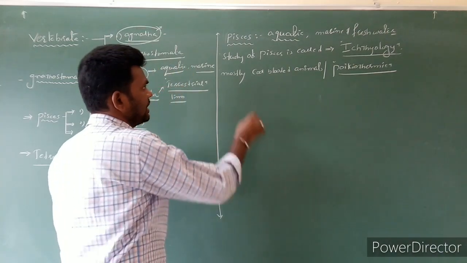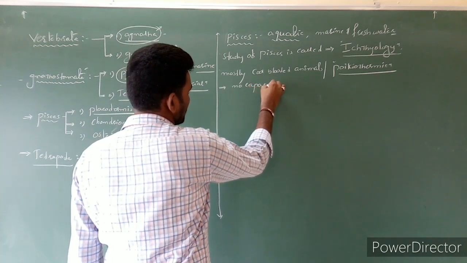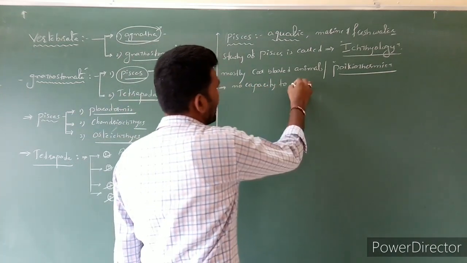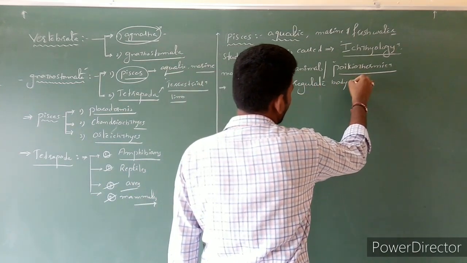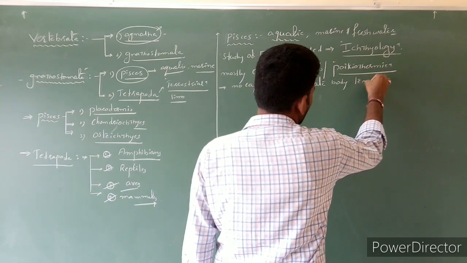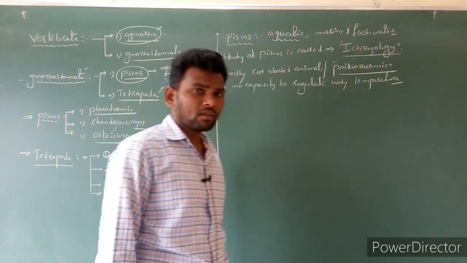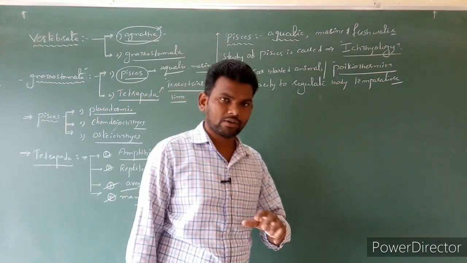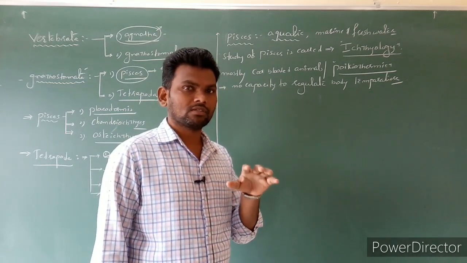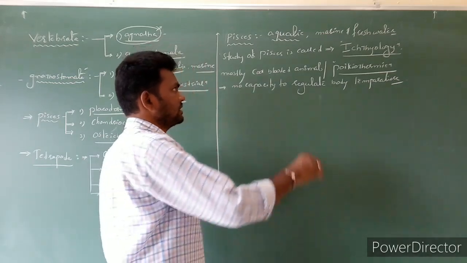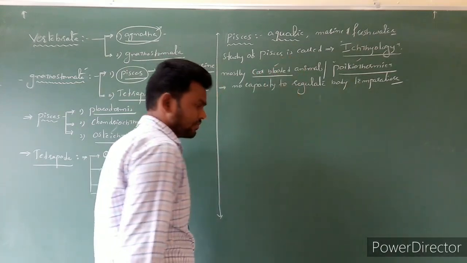It means these animals have no capacity to regulate their body temperature. According to the external conditions, the body temperature is going to change. The fish's body temperature is not constant. Such type of animals we can consider as poikilotherms, also called cold-blooded animals.